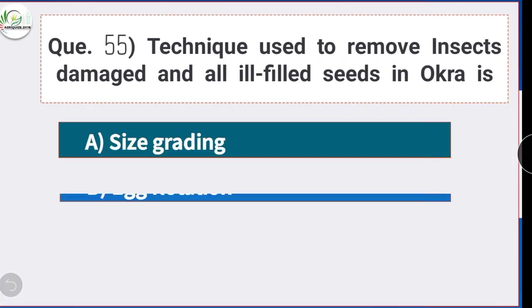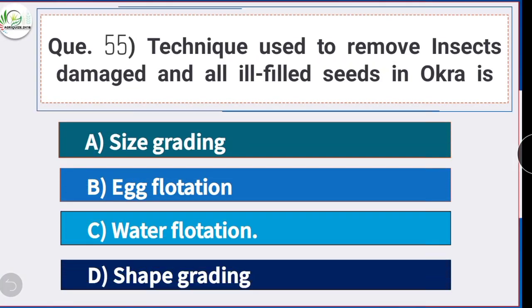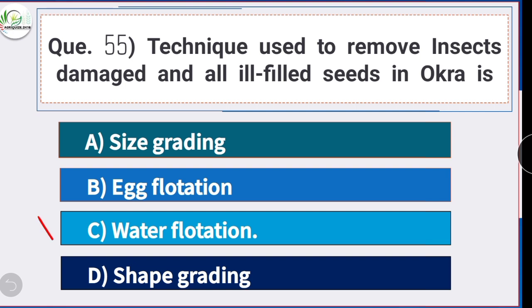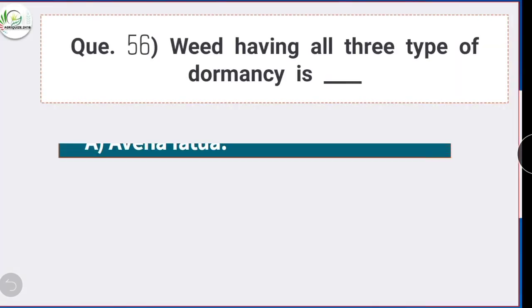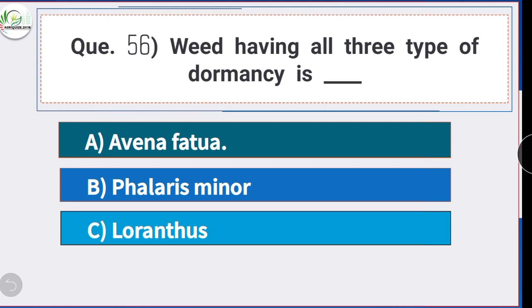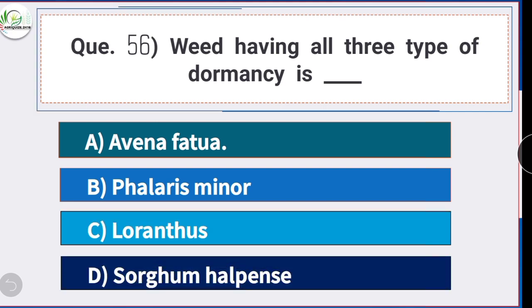Next is question number 55. Technique used to remove insect damaged and ill-filled seeds in okra is. Option C is the correct answer. Water flotation. The technique used to remove insect damaged and ill-filled seeds in okra is water flotation. Question number 56. Weed having all three types of dormancy is. Option A is the correct answer. Avena fatua. The weed having all the three types of dormancy is Avena fatua.